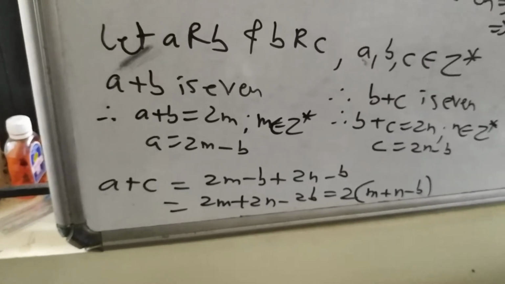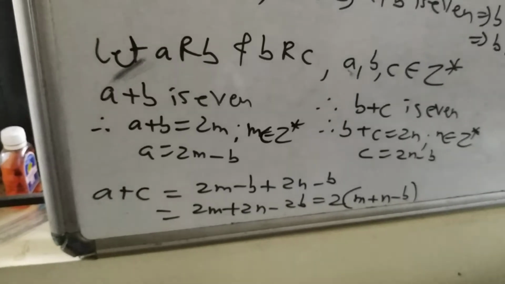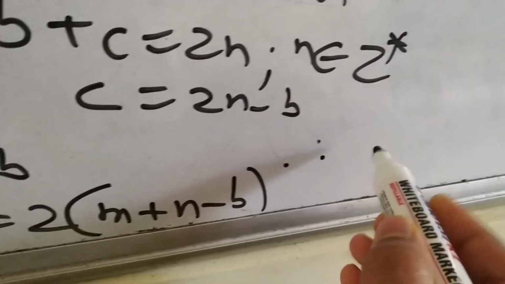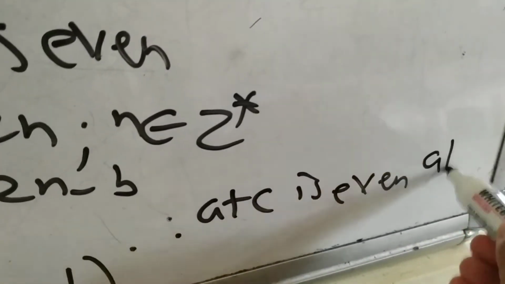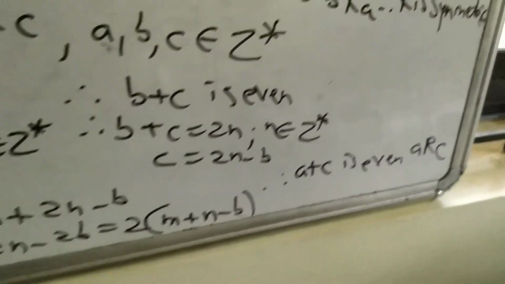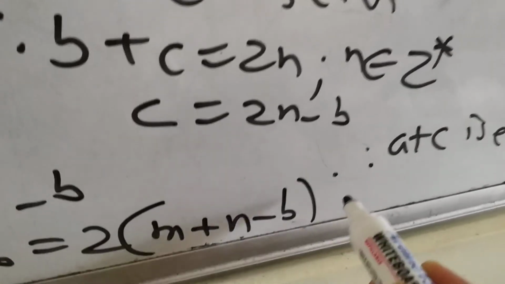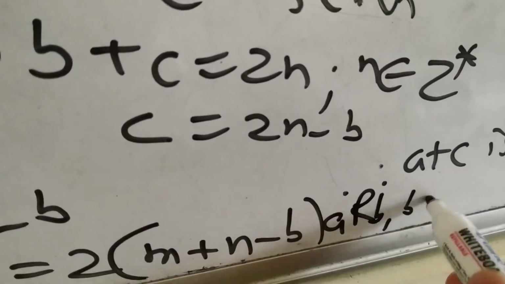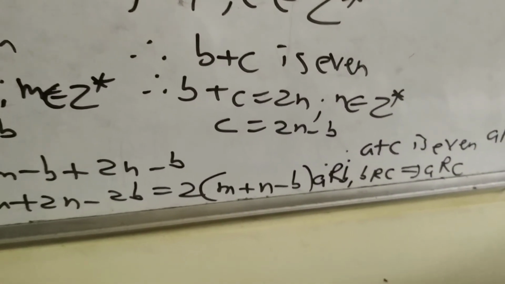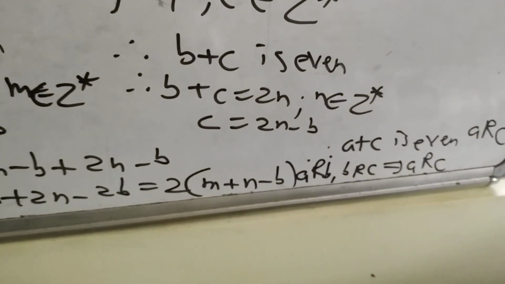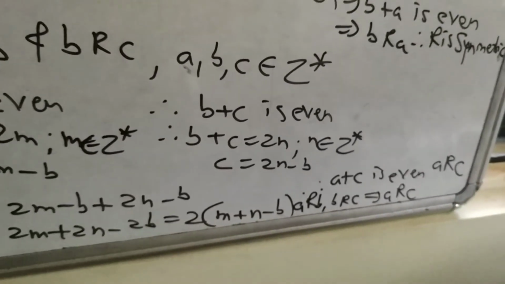So you write here a plus c is a multiple of 2, and therefore a plus c is even, and you can write a related to c, and this is nothing but the definition of transitive, that is a related to b and b related to c implies a related to c. Therefore, relation R is transitive.